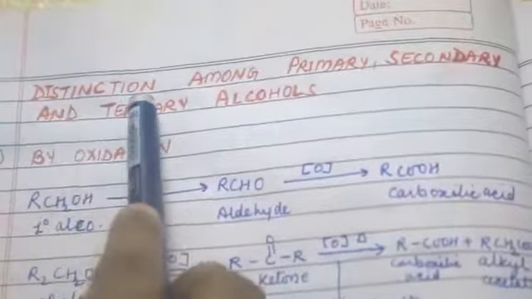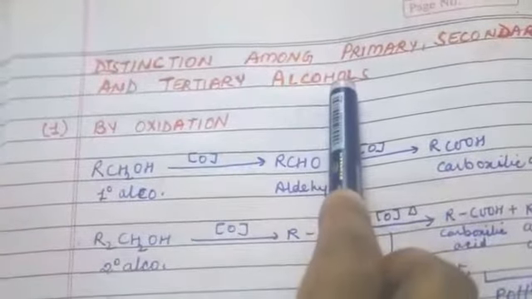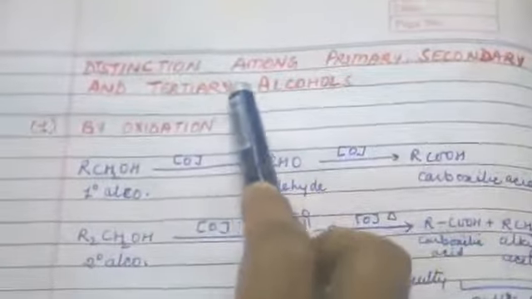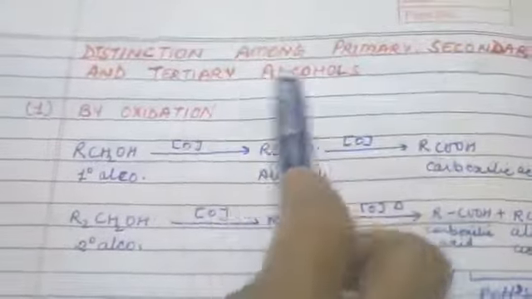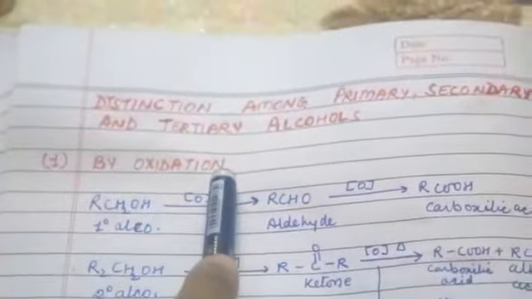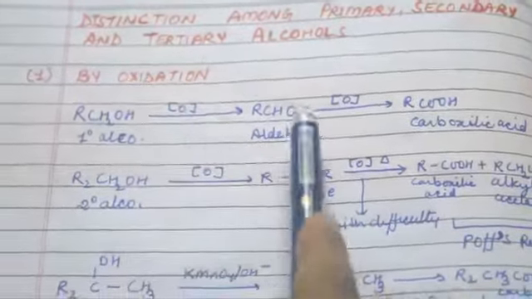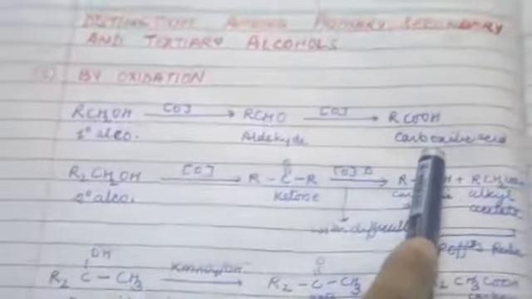Now come to the next topic, distinction among primary, secondary and tertiary alcohol. How do we define all three alcohols separately, what is the difference between all three alcohols? So the first topic is oxidation. When primary alcohol goes to oxidation, it forms aldehyde. When aldehyde goes to oxidation, it forms carboxylic acid.